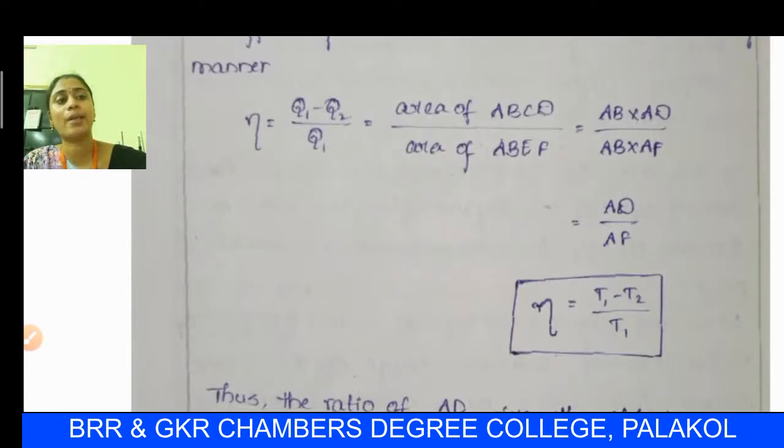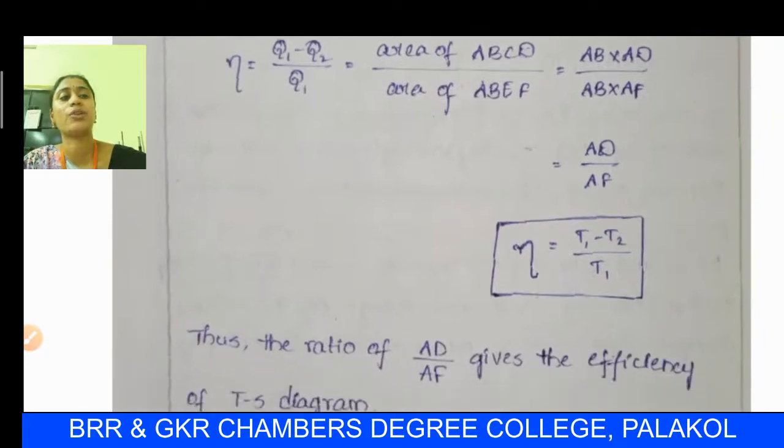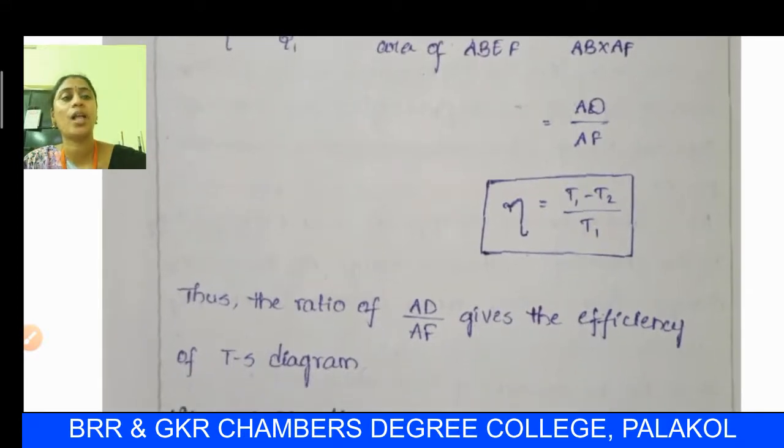By cancelling AB, we have eta equal to AD by AF, where AD is the difference of temperatures T1 minus T2, and AF is equal to T1. Then eta is equal to T1 minus T2 by T1.